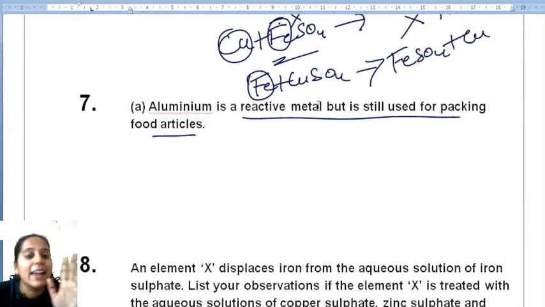I know that it is highly reactive, but when it is exposed to moisture, what happens? The surface is covered with a thin impervious layer of aluminum oxide. ಅದನ್ನ ನಾವು ಹೇಳ್ಬೇಕು. It covers with the impervious layer, ಅಂದ್ರೆ aluminum oxide layer form ಮಾಡುತ್ತೆ. So this layer does not allow the most of the air to come in contact with the fresh metal. ಅದರಿಂದ ಏನಾಗುತ್ತೆ? This protects the metal underneath from further change ಅಂತ ಹೇಳ್ತೀವಿ. ಅದು ಡ್ಯಾಮೇಜ್ ಆಗದೆ ಇರೋ ರೀತಿ ತಡೆಯುತ್ತೆ.